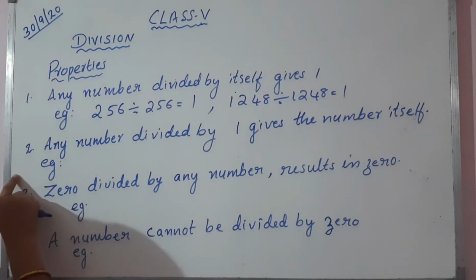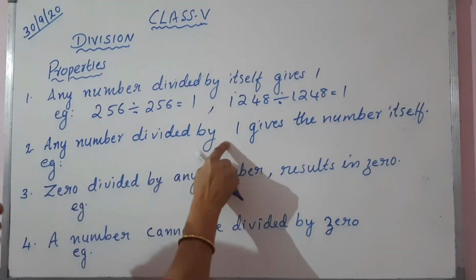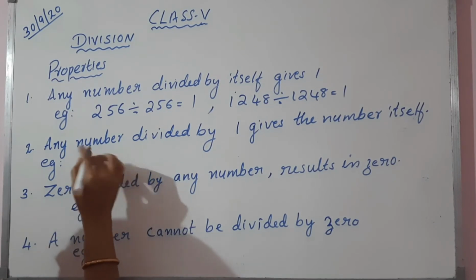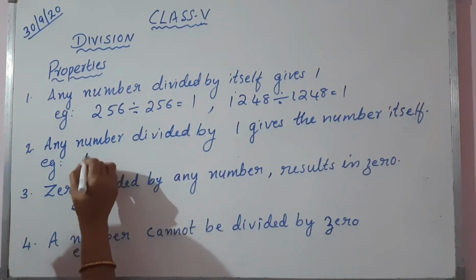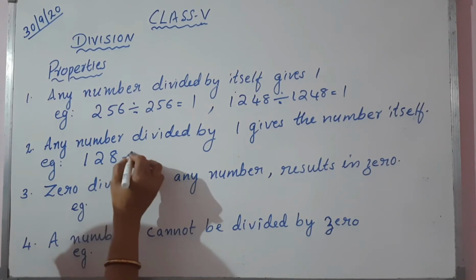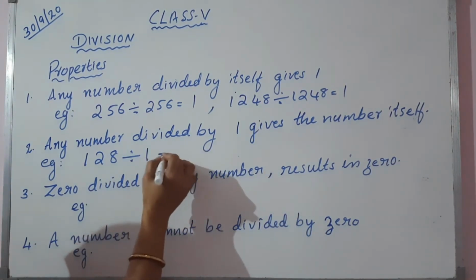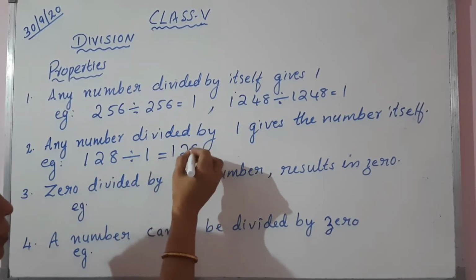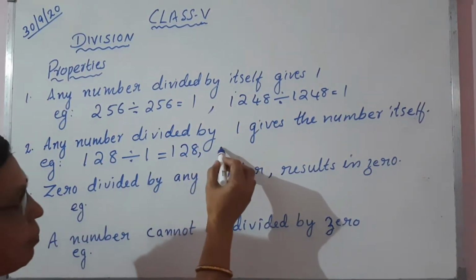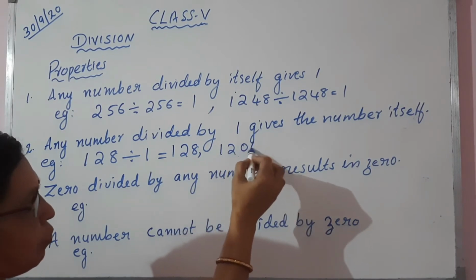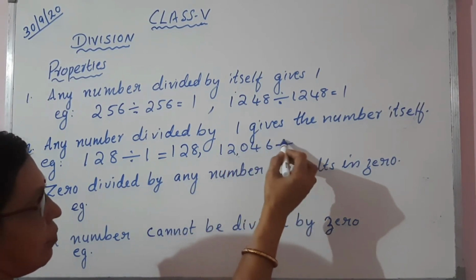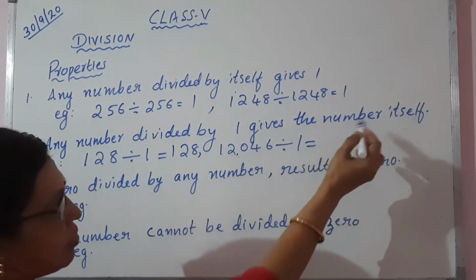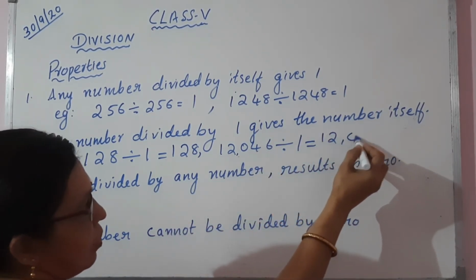The second property: any number divided by 1 gives the number itself. For example, any number divided by 1: 128 divided by 1 gives the number itself. What is the number? 128 is the number. One more example: 12,046 divided by 1, that is, the number divided by 1 gives the number itself, 12,046.